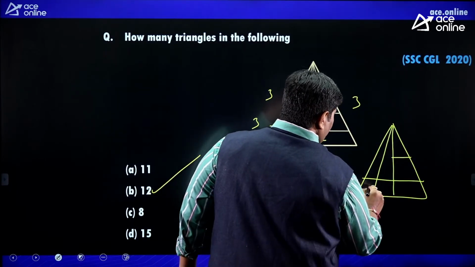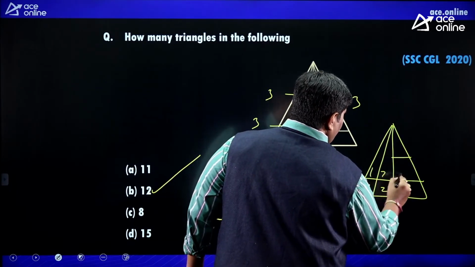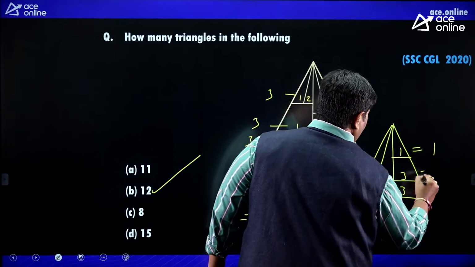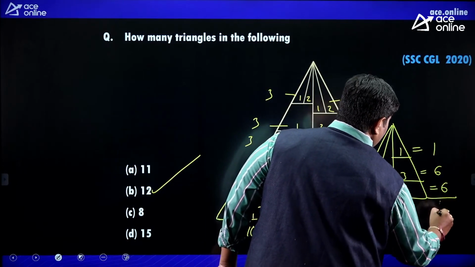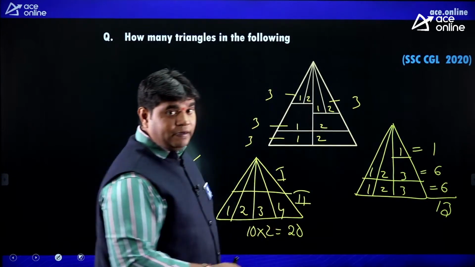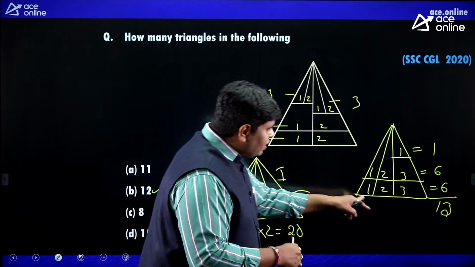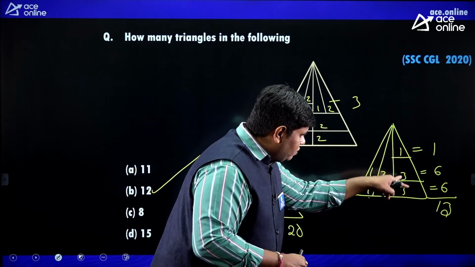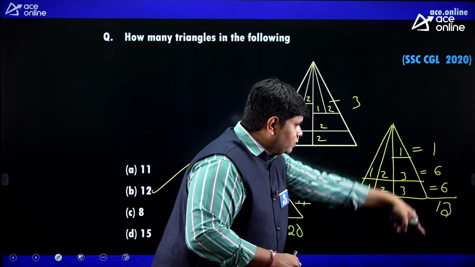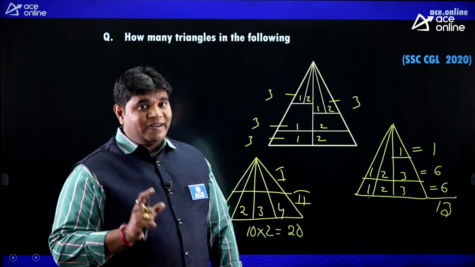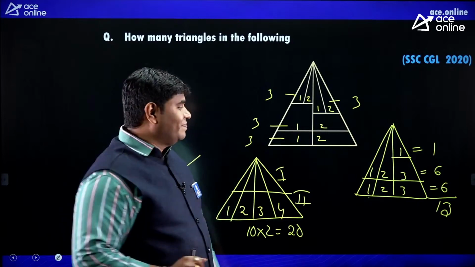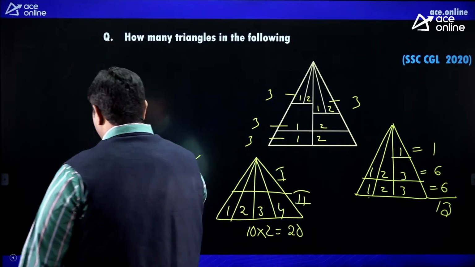Here base is given: 1, 2, 3, here 1, 2, 3, here 1. So 1, here 6, here 6, total 13. It depends. It is not a proper construction, so you give the numbers for base 1, 2, 3, 1, 2, 3. So 6, 6, here only 1, so 13. I hope everybody is getting this number of triangles logic. Next.